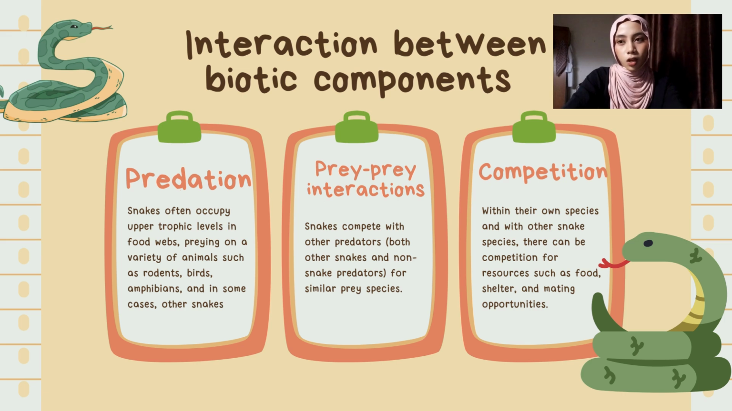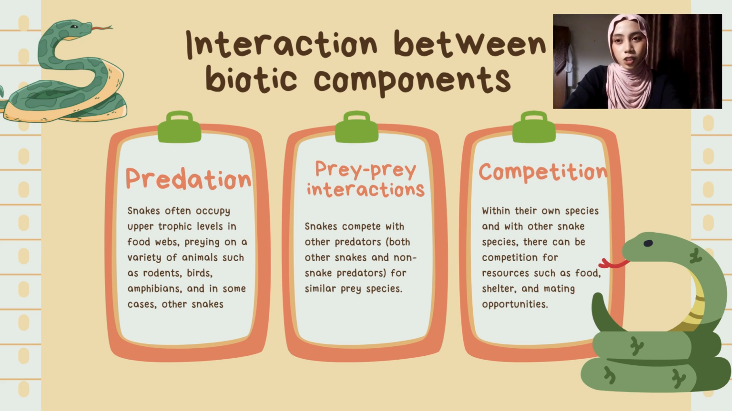These predations not only regulate prey populations but also influence the distributions and behavior of prey species. Next, we have the predator-predator interactions. Snakes often compete with other predators, which is both other snakes and non-snake predators, for similar prey species. These competitions can influence the abundance and distributions of both predators and prey within an ecosystem.